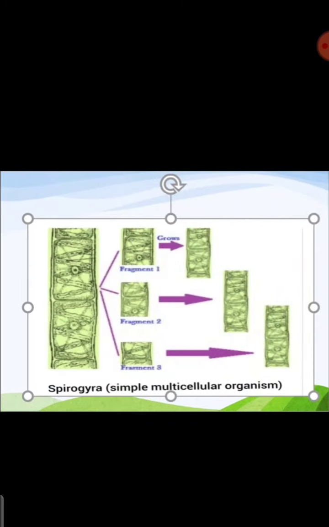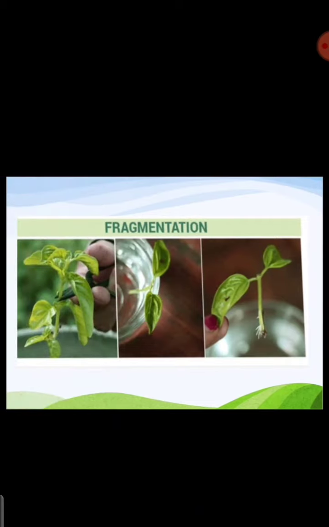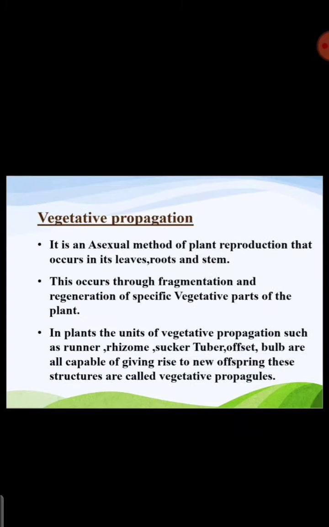Okay, so we studied the Spirogyra example, how fragmentation occurs in the plant species. So one part we can cut, this we do on a daily basis, in day-to-day life, when we cut one part and we can plant it. Okay, so this is also fragmentation. So then what is vegetative propagation? It is an asexual method of plant reproduction that may occur through the leaves. So when the vegetative part of a plant or any organism is cut and we grow it somewhere, that part will also grow as a new organism, right?